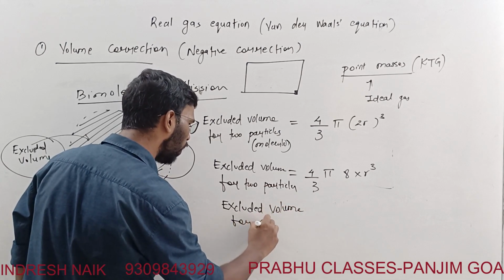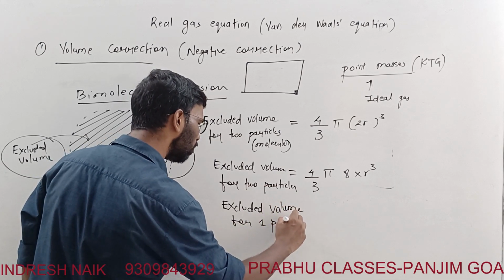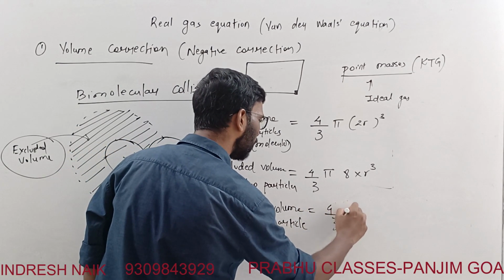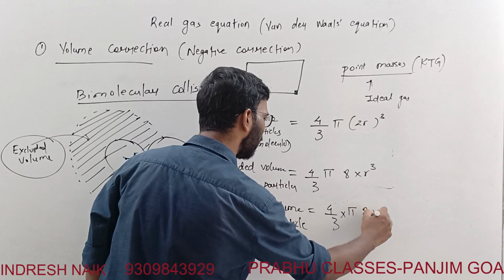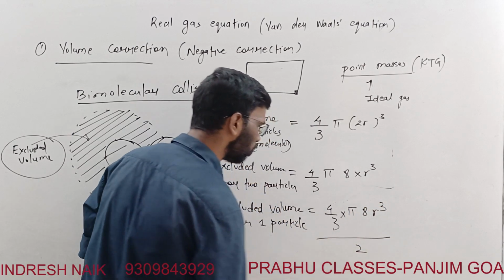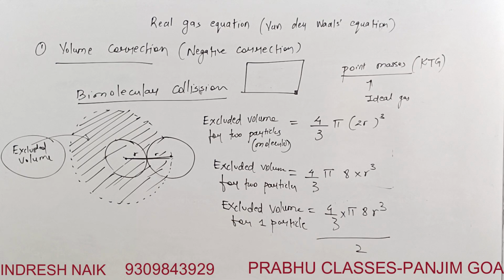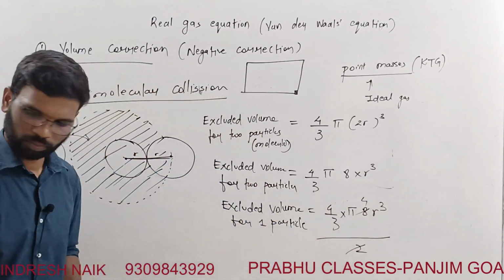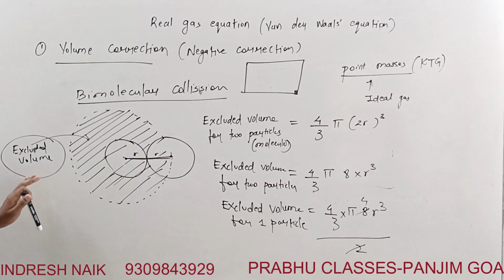Since there are two particles, the excluded volume for one particle will be how much? It is 4/3 pi 8 r cube divided by 2. Hope it is coming into the frame. Yes, divided by 2. Right? So this will get cancelled. So you can copy this.